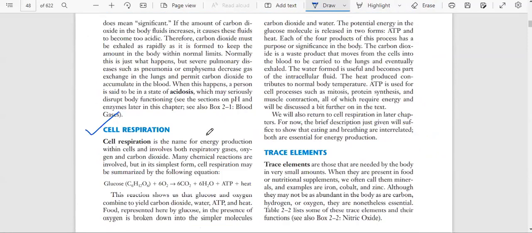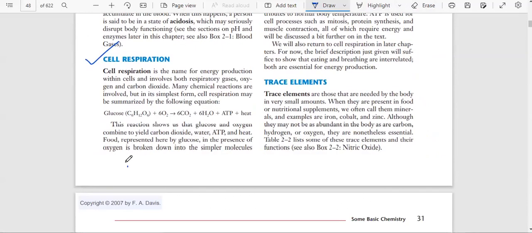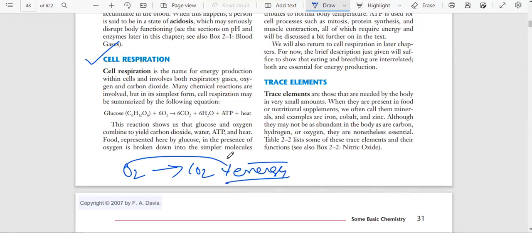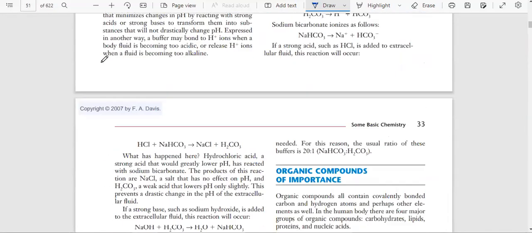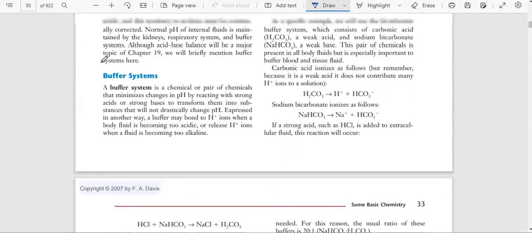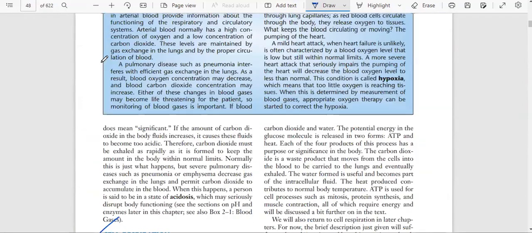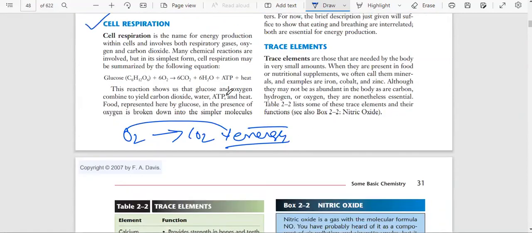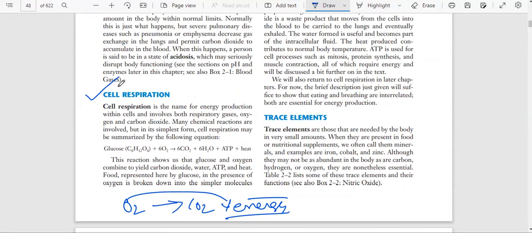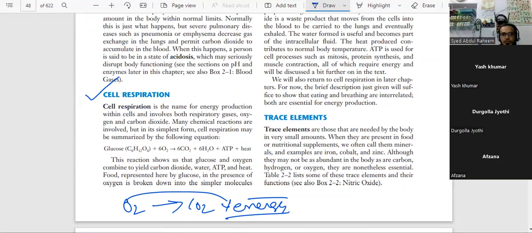Cell respiration we have to understand, because the cell needs oxygen and the output it gives is carbon dioxide. How does this happen? So let's talk about cell respiration. Afterwards we have the acid-base buffer system, then we talk about blood gases, and then afterwards we move on to other topics. So let's talk about cell respiration.